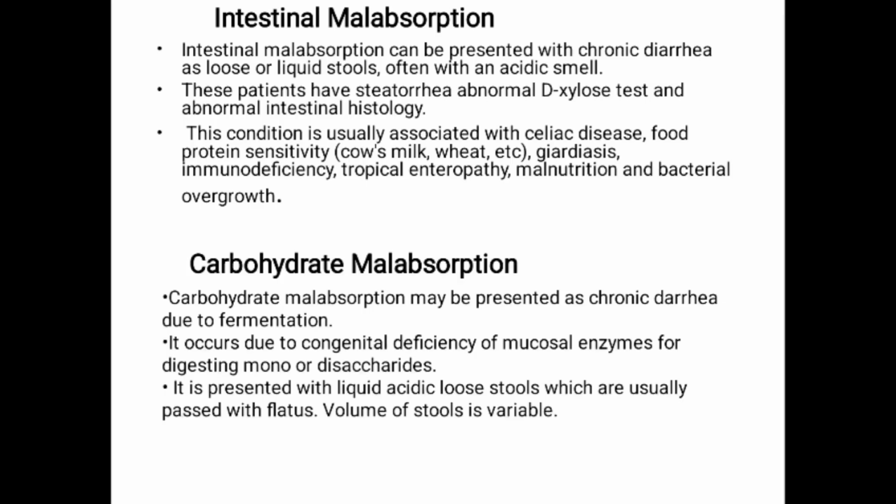Next is carbohydrate malabsorption. Carbohydrate malabsorption may be presented as chronic diarrhea due to fermentation. It occurs due to congenital deficiency of mucosal enzymes for digesting mono or disaccharides. It is presented with liquid, acidic, loose stools which are usually passed with flatus. Volume of stools is variable.